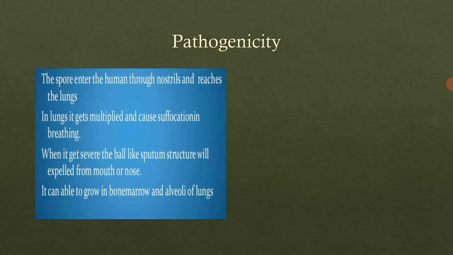This is the most common characteristic, where sputum formation occurs and is expelled from our body via the nose or the mouth. It is a ball-like structure in which the Aspergillus species is present. Then it is able to grow in the bone marrow and the alveoli of the lungs, which we call invasive aspergillosis. It is inside the body.